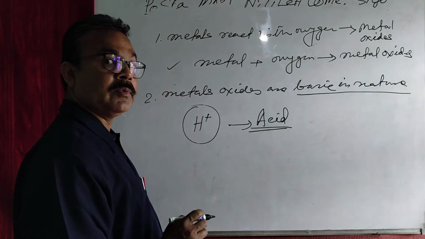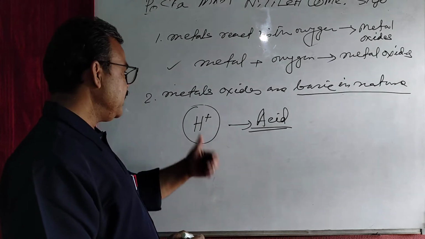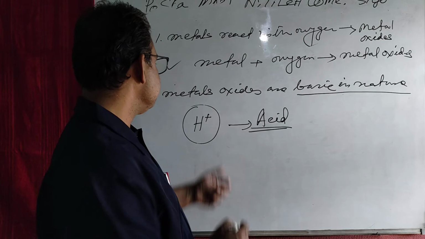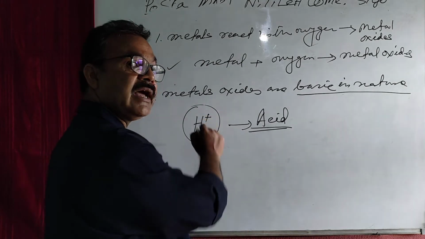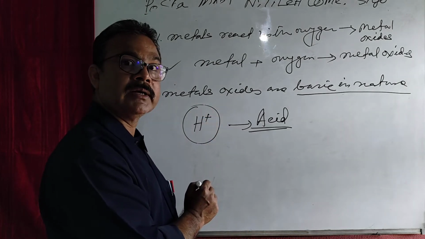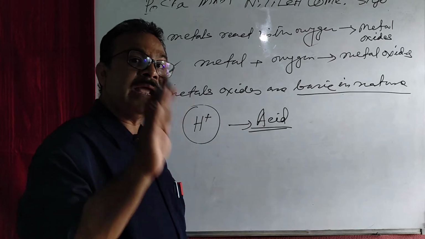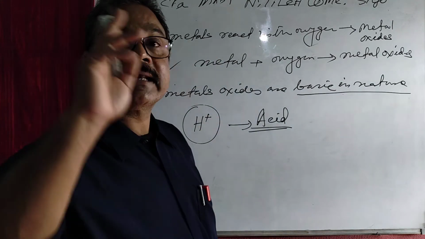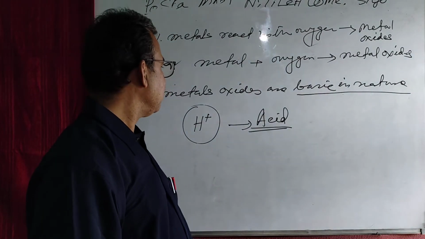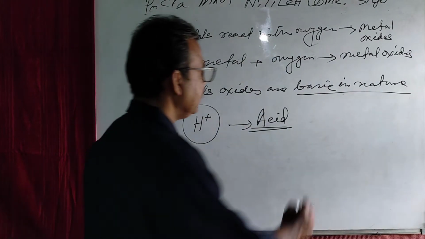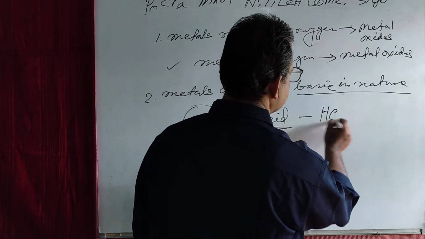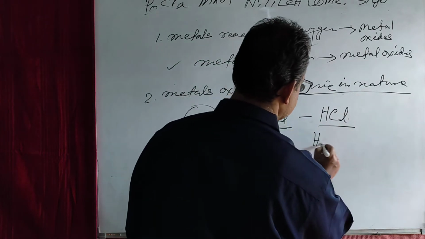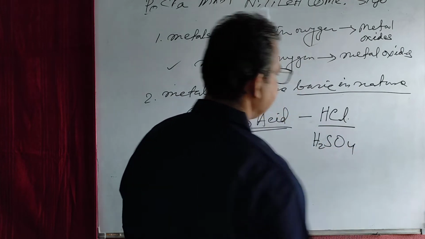Another important point you remember here: acids are the substances which release hydrogen ion when dissolved in water. So, to be an acid, that particular compound has to contain at least one hydrogen atom. As for example, this is the formula of hydrochloric acid, and this is the formula of sulfuric acid.